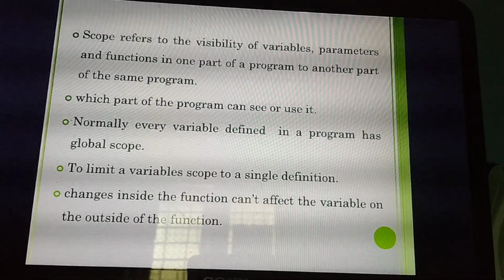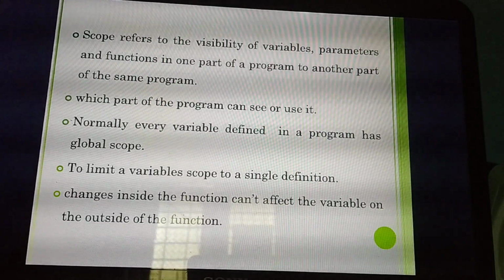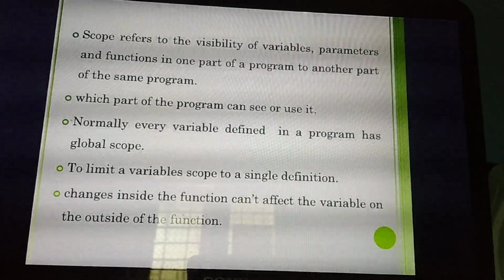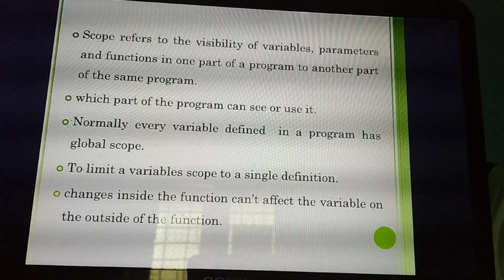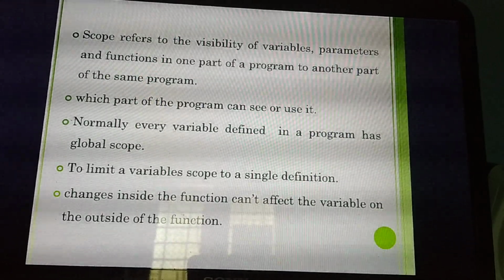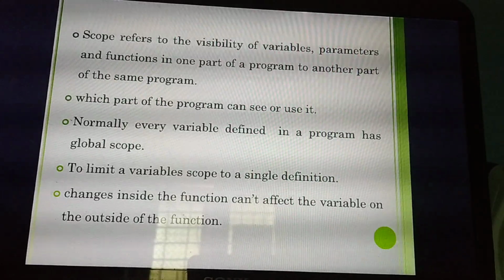This is the introduction about scope. Understand? In this slide I have explained what you mean by scope. It is a very important 2-mark question. If they ask for a 2-mark question, you will write this definition. Okay, understand?